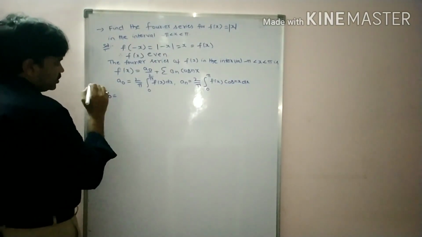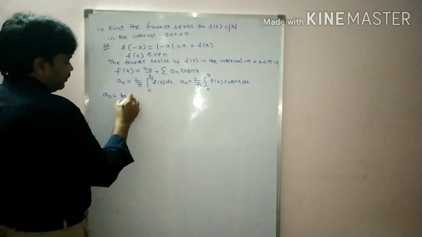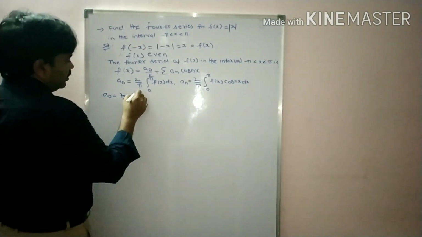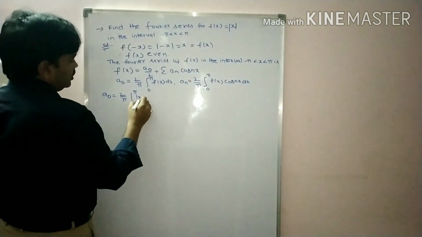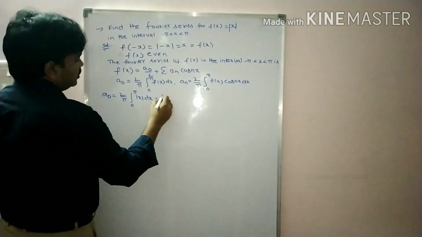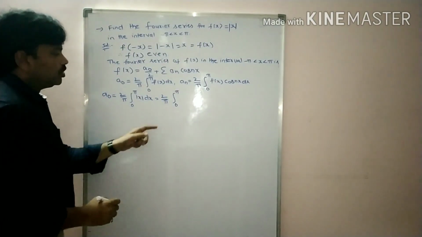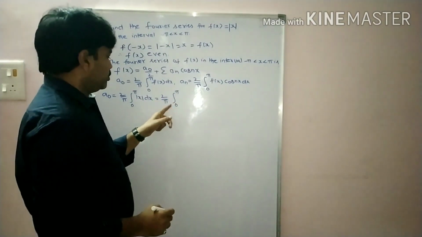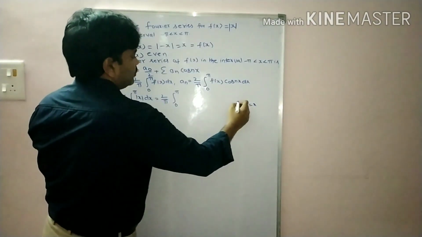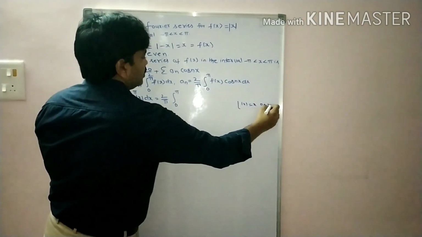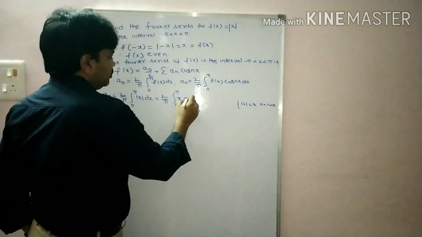Now find the a0 value, students. a0 is equal to 2 by pi integral 0 to pi. What is f of x, students? f of x is modulus x dx. That is equal to 2 by pi integral 0 to pi. Integral 0 to pi is positive, so modulus x is positive. So you can write x in place of modulus x into dx.